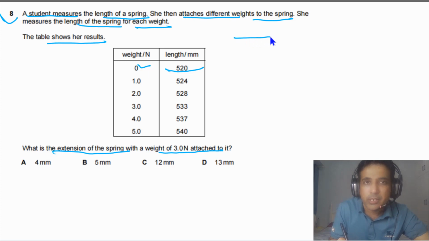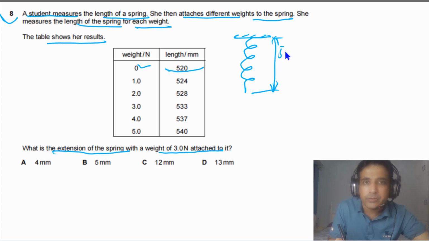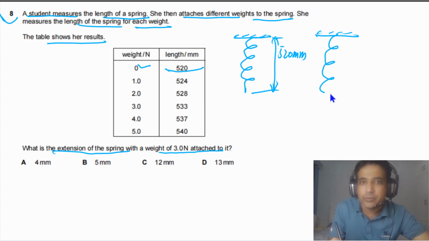So first of all, simply we can draw a spring when there is no weight attached with the spring. And this length of the spring is given, that is equal to 520 millimeters. We need to find out when a weight of 3 newtons is attached with the spring.